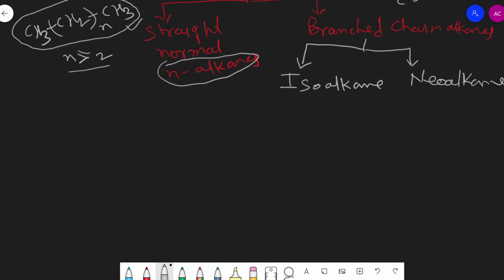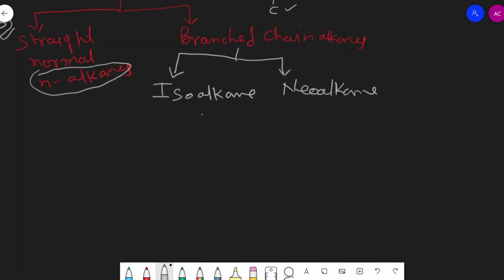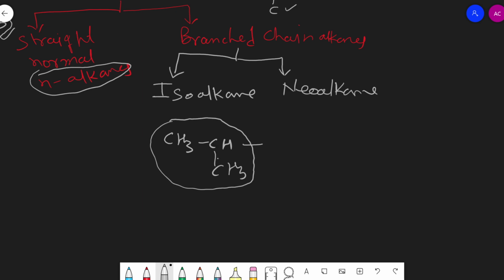Isoalkanes are branched chain alkanes in which the second carbon of the alkane carries one methyl group, one CH3 group. Any isoalkane must have this type of ending, or one end or one terminal must be like this. And other carbons if present must be in this direction.